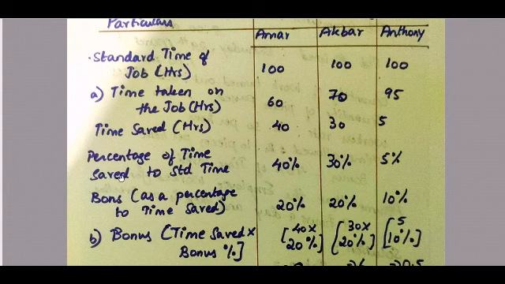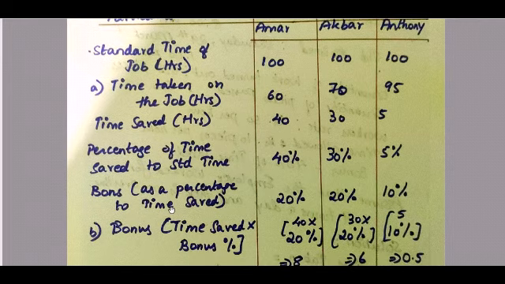So 40 divided by 100, your standard time, into 100 is 40%. For Akbar it is 30 divided by 100 into 100, it is 30%. For Anthony it is 5 divided by 100 into 100, it is 5%.